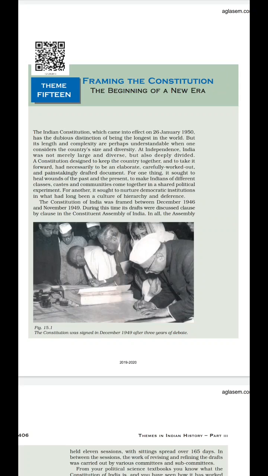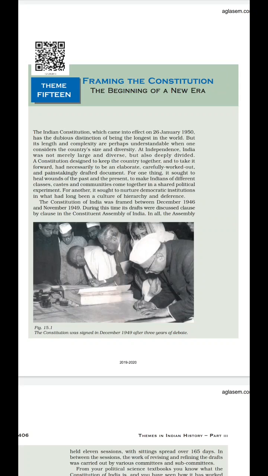The Constitution of India was framed between December 1946 and December 1949. Clear? Within this time period, our Indian Constitution was formed. It was adopted on 26 November 1949 and came into effect on 26 January 1950, because on 26 January 1930 we had declared Purna Swaraj.